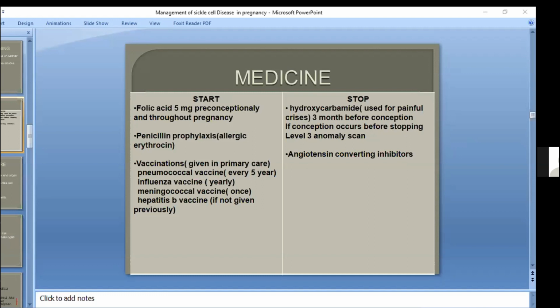The vaccinations recommended for sickle cell anemia are pneumococcal every 5 years, influenza yearly, and meningococcal once, and hepatitis B vaccination if not given. Okay. And what antibiotic is needed throughout the pregnancy? Penicillin prophylaxis, and if allergic, then erythromycin. Very good.